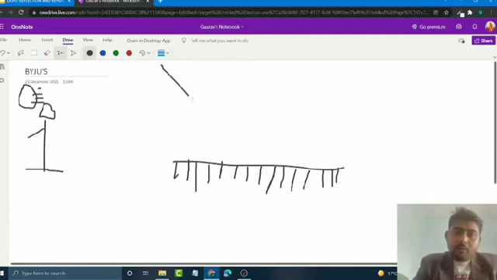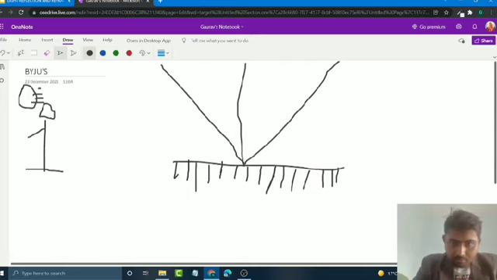This is the incident ray, and this is the reflected ray, and this is the normal. Okay, not perfect, but you can understand now. This is R. This is I.